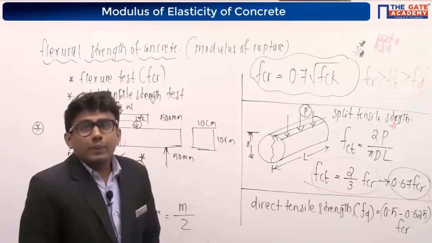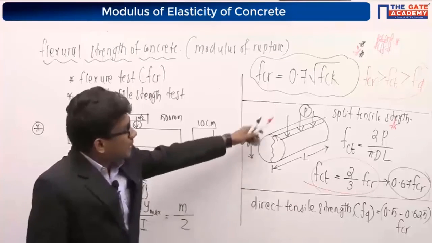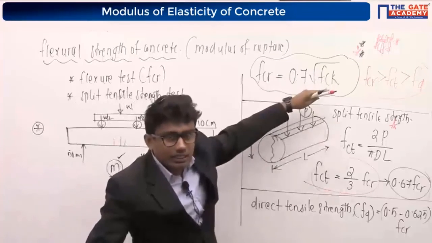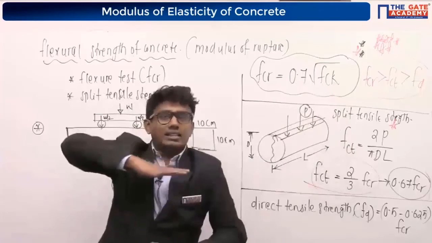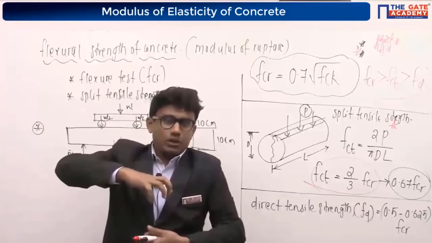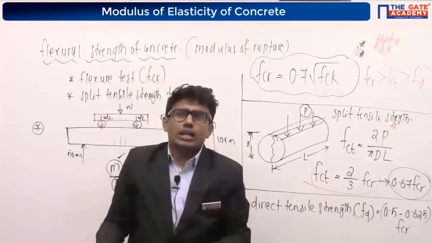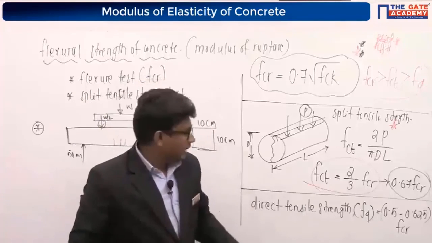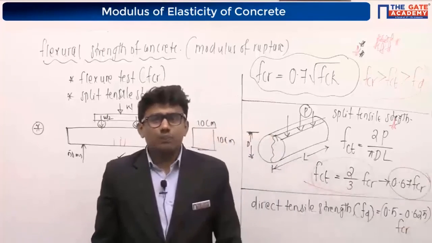Sir, please repeat FD. See, FD is actually the direct tensile strength. Here we are applying bending, so we are calculating the tensile strength of the concrete in bending. Direct means direct tensile strength. We apply compressive load for compression, but for finding the tensile strength we cannot apply a direct tensile load. So approximately our IS code is saying that the direct tensile strength will be equal to 0.5 to 0.625 FCR.